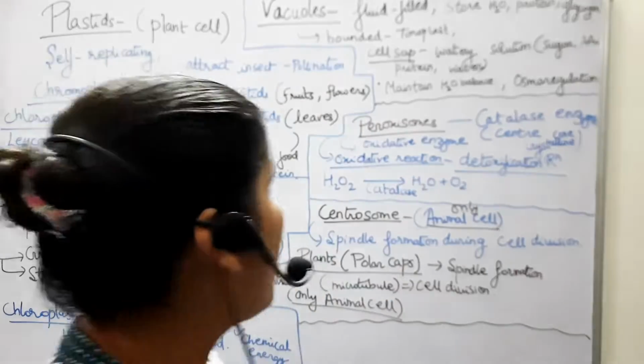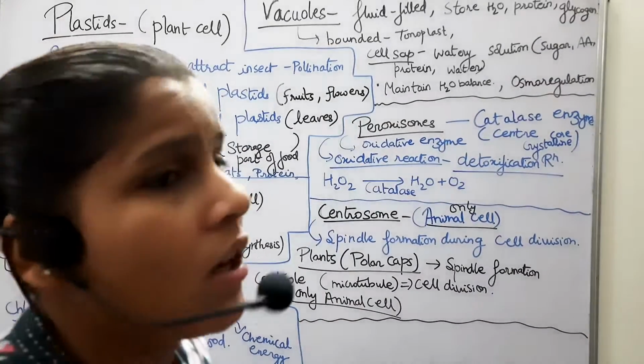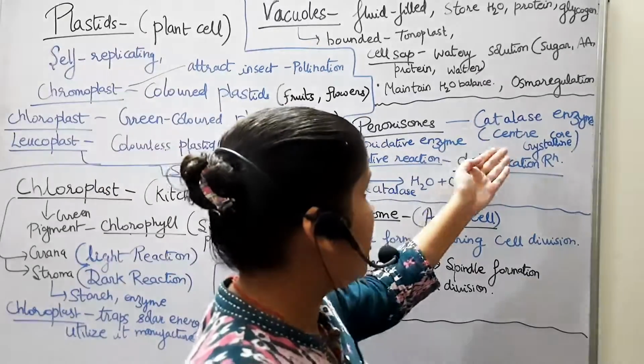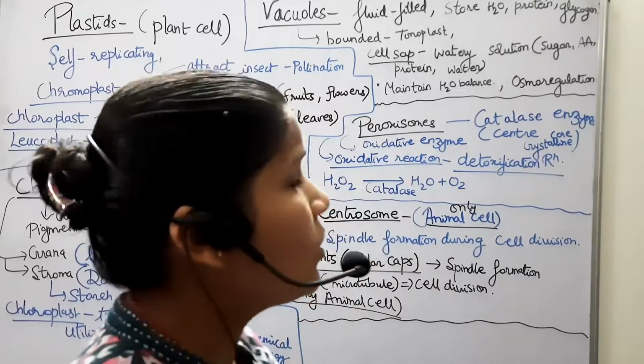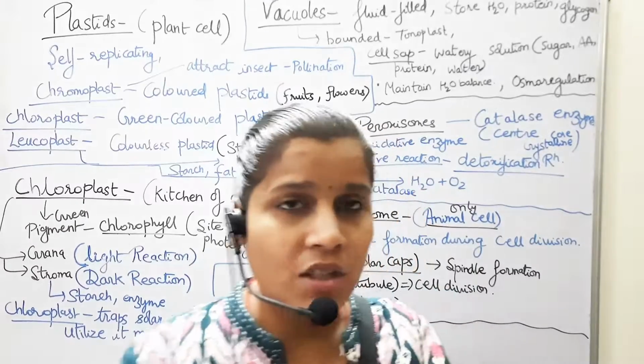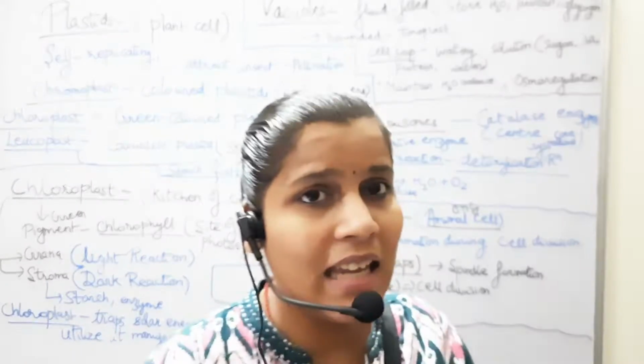The next one is the peroxisomes. Detoxification reactions occur here due to the presence of the catalase enzyme. Basically, peroxisomes are for oxidative reactions that take place here due to oxidative enzymes, the most important being the catalase enzyme.